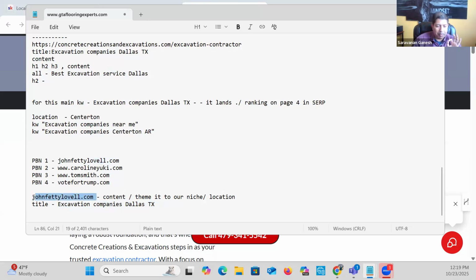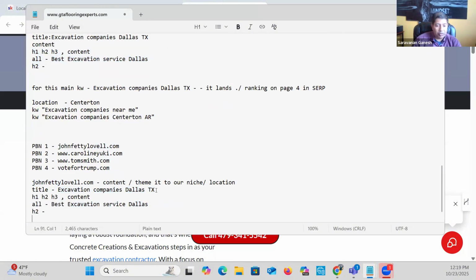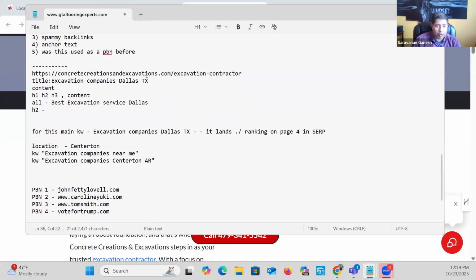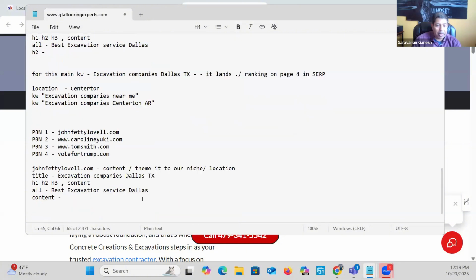Looks like a brand name, company name, someone's name. But the title says this. The H1, H2, H3 content all have similar to this, right? And so it looks like this blog or this website is all about excavation and Dallas, which is the similar content, the theme of our main website that we want to rank for, this page, right?